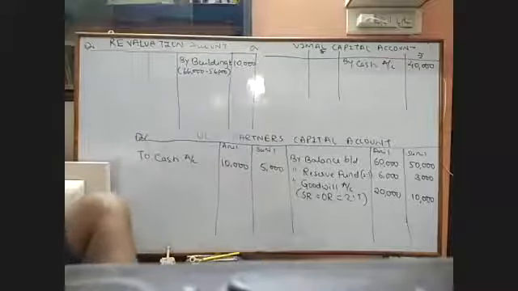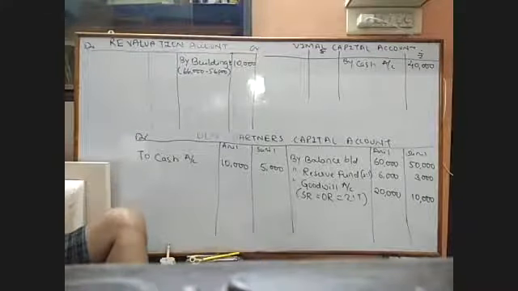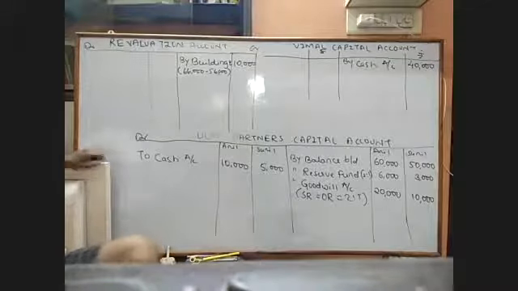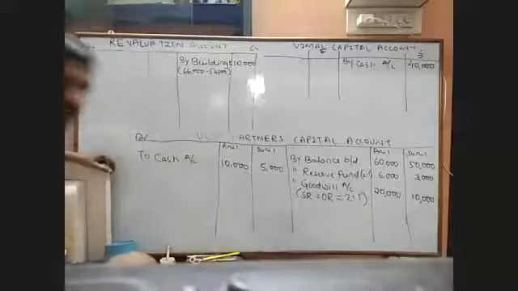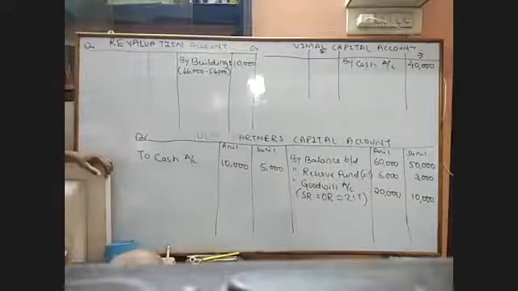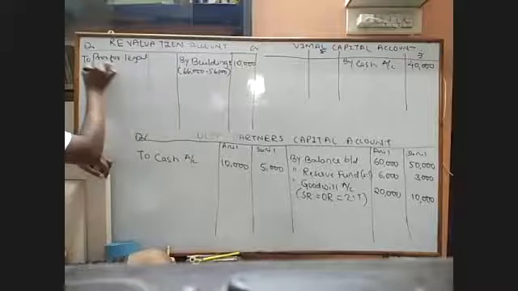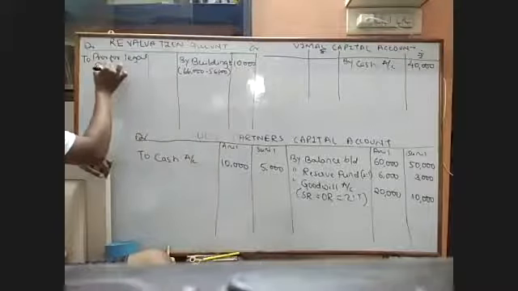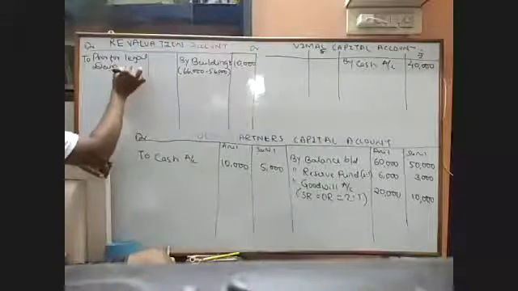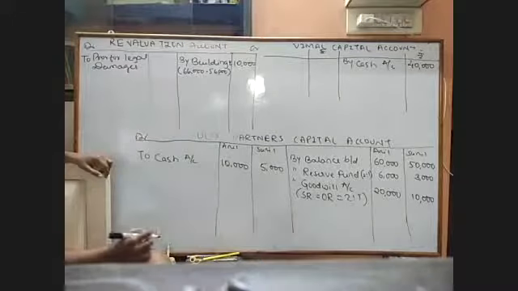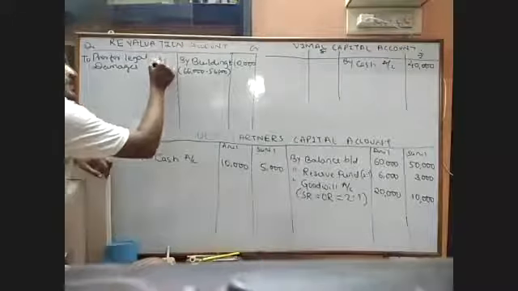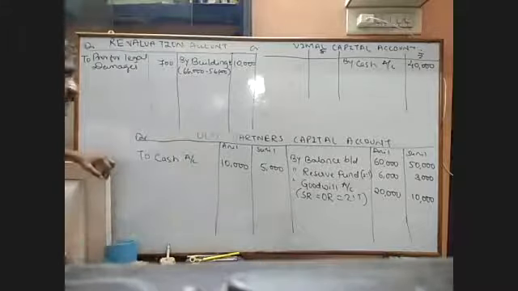Next is, make provision for legal damages 700. We know that provision is a liability, right? And if it is created, it is a loss. So we write here to debit, provision for legal damages. Okay, so provision for legal damages is 700.